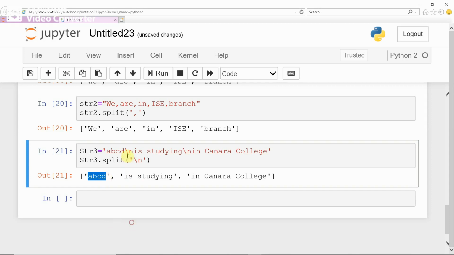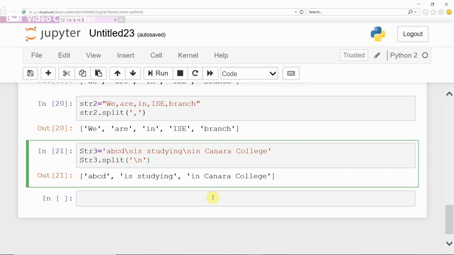ABCD, afterwards there is a \n. E is studying in, afterwards there is \n. Therefore, it has taken this item as the next item. Like that, there are now 3 items separated with the \n. In such a way, you can split the given string using escape sequence characters also. Like this the split function works.